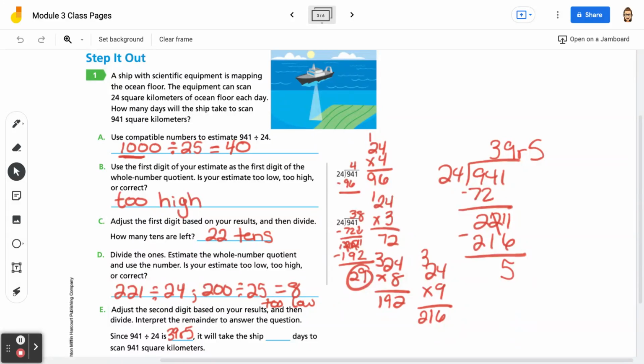So we're not going to say it takes like 39 and a half or 39 and a fraction. You're going to say how many days will they have to go out and do this. So that would be a total of 40 days. Because for 39 days, they will do 24 square kilometers each day, and then on the 40th day, they will do 5 square kilometers. Then we're going to go to the next page.